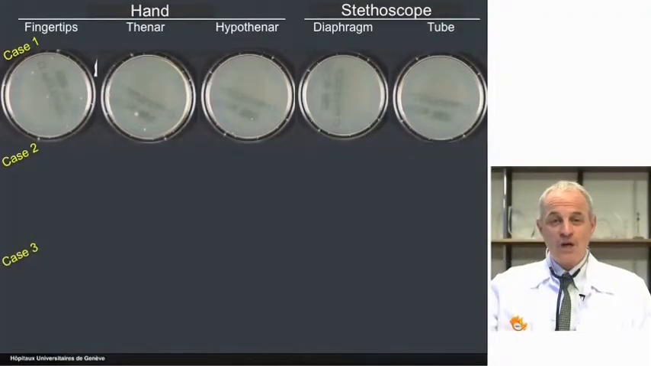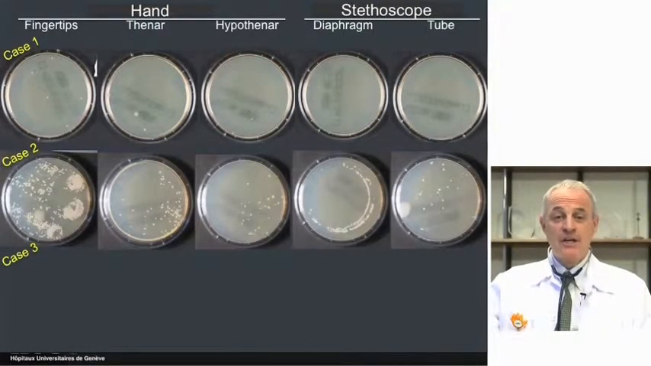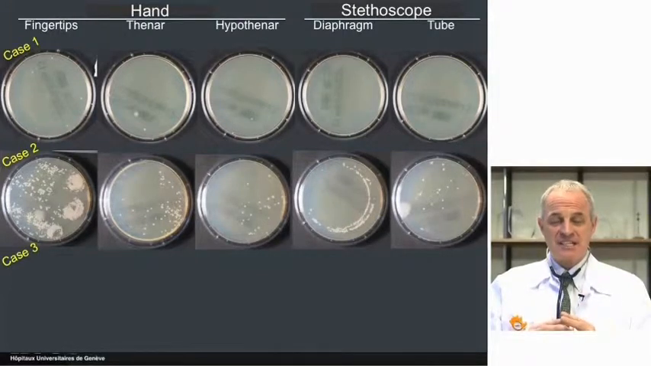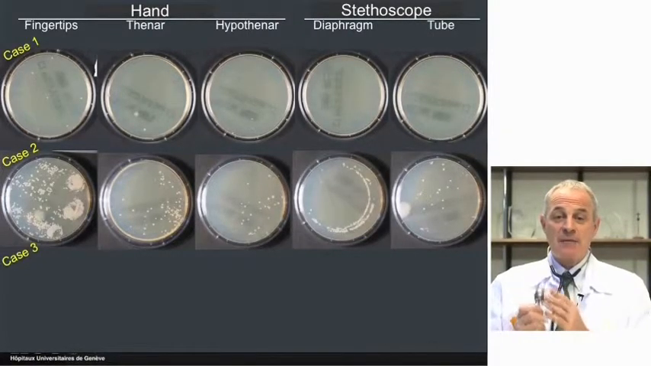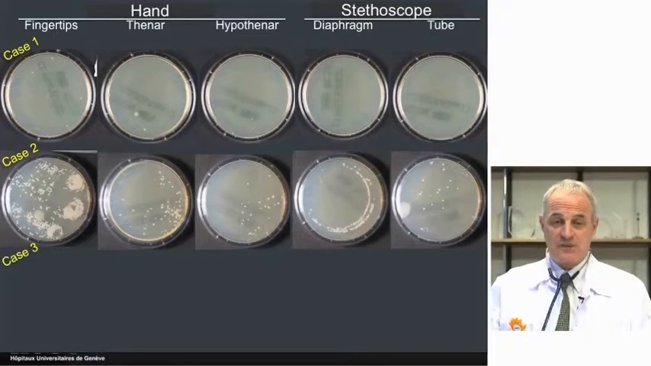On the first row, you see case number 1: fingertips colonization, tenar and hypotenar colonization, as well as stethoscope diaphragm and tube colonization. There was almost no contamination except fingertips. Case number 2, you see here a density of colonization on fingertips that is much higher, higher than the colonization of the tenar and hypotenar eminences, and that is correlated with a modest but still very significant colonization of the diaphragm of the stethoscope as well as the tube of the stethoscope.